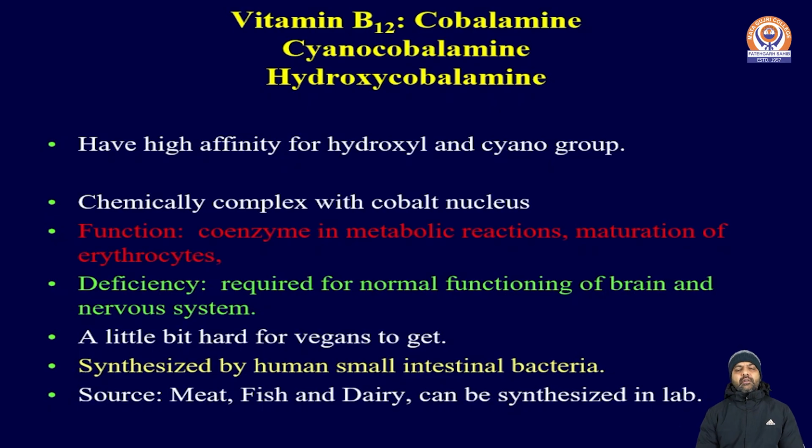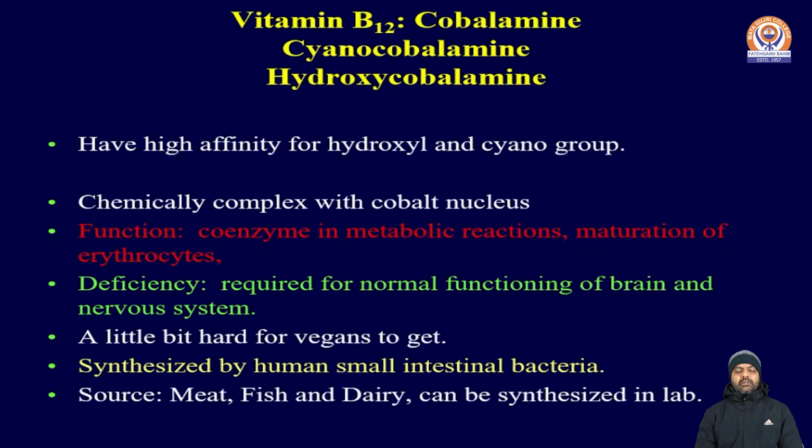Next vitamin is vitamin B12. This is one of the last vitamins among the B complex category. Vitamin B12, generally known as cobalamin, also has cyanocobalamin and hydroxycobalamin forms. Cobalamin has the affinity to bond with a cyanide group, converting itself to cyanocobalamin, and with a hydroxyl group, resulting in hydroxycobalamin. It functions as a coenzyme in metabolic reactions and in maturation of erythrocytes.